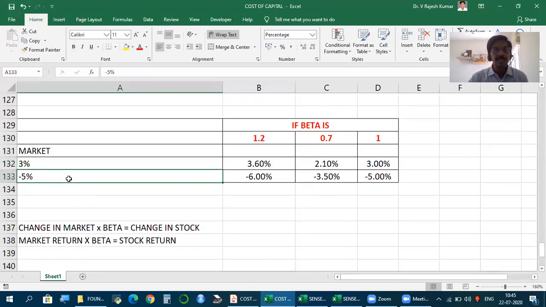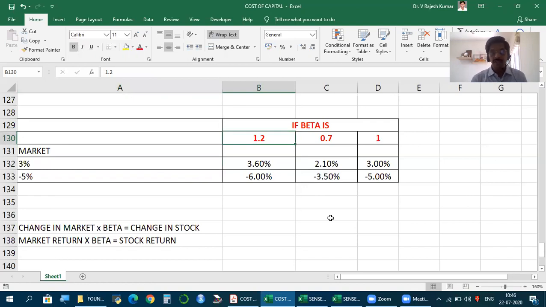Let's say these are the two scenarios. Market rises by 3%. Market is always represented by a proxy index, Sensex, whatever. So let's say the market is rising by 3% or falling by 5%. In these scenarios, what will happen to the stock, or what can we expect to happen to the stock, is given by beta. So assume beta is 1.2.